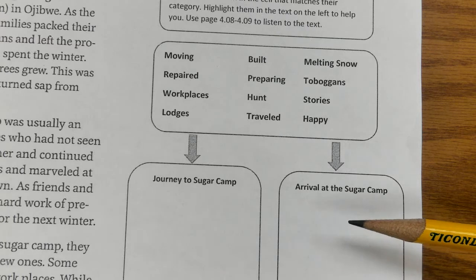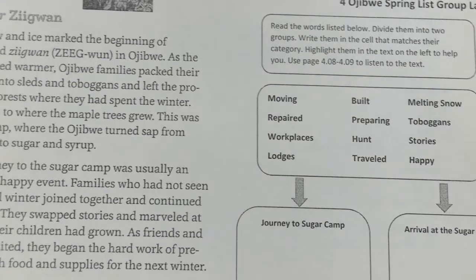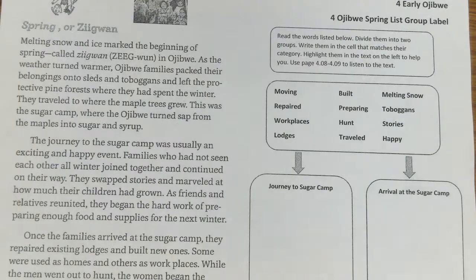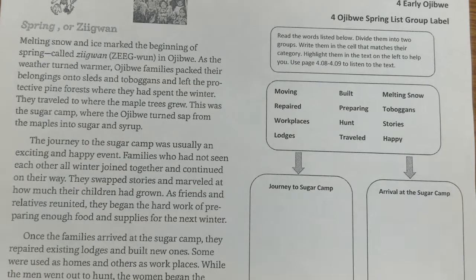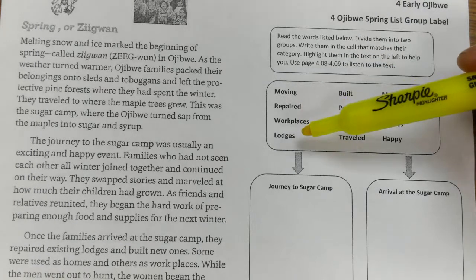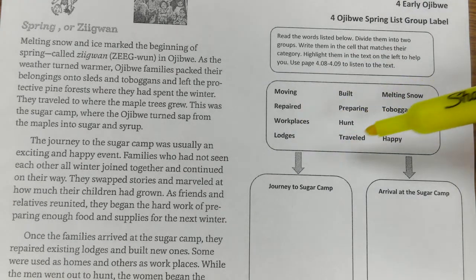And the way you can do that is to read the text to the left. I recommend that you highlight when you find terms in here that'll help you figure out the context. So let's get started. So one more time I'll read the words to myself. Moving, repaired, workplaces, lodges, built, preparing, hunt, traveled, melting snow, toboggan, stories, happy.